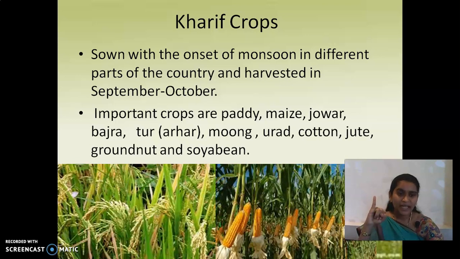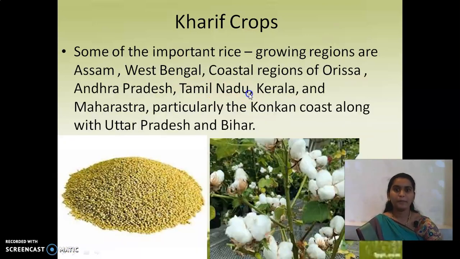The main ones are paddy, maize, jowar, bajra, moong dal, urad, tur, cotton, jute, groundnut and soya bean. Okay. And the next one: some of the important rice growing regions, that is, the places or states where Kharif crops are grown more.